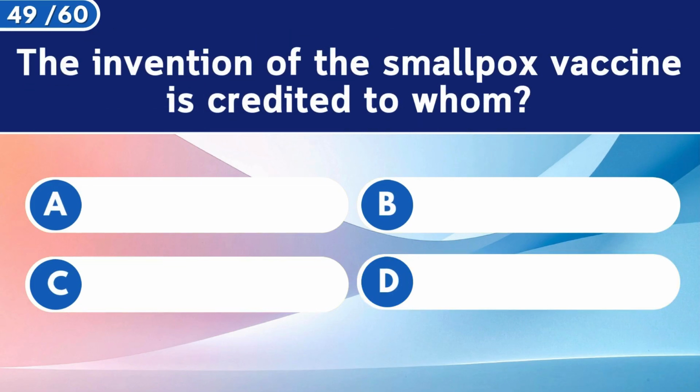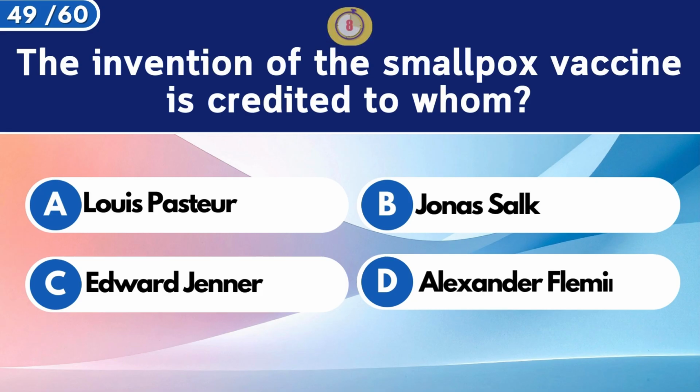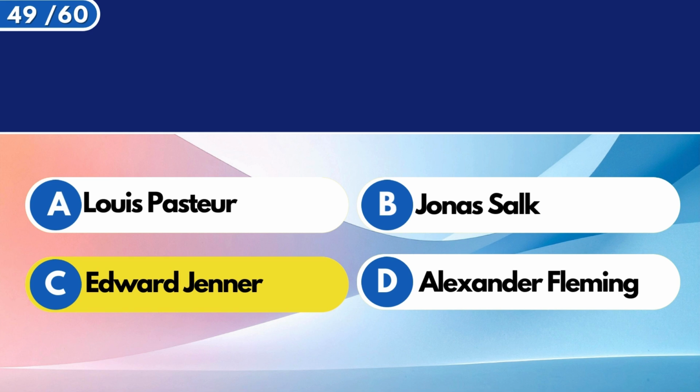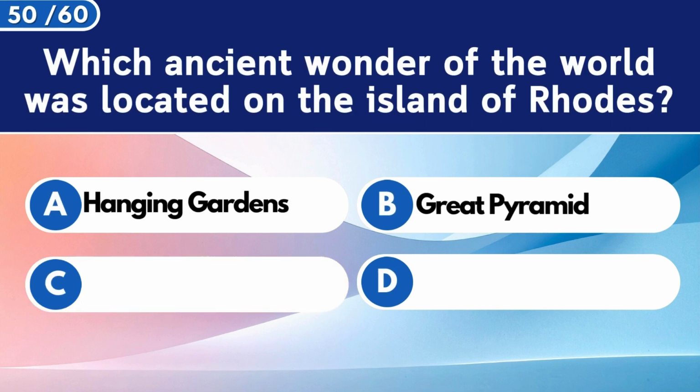The invention of the smallpox vaccine is credited to whom? Edward Jenner. Which ancient wonder of the world was located on the island of Rhodes?